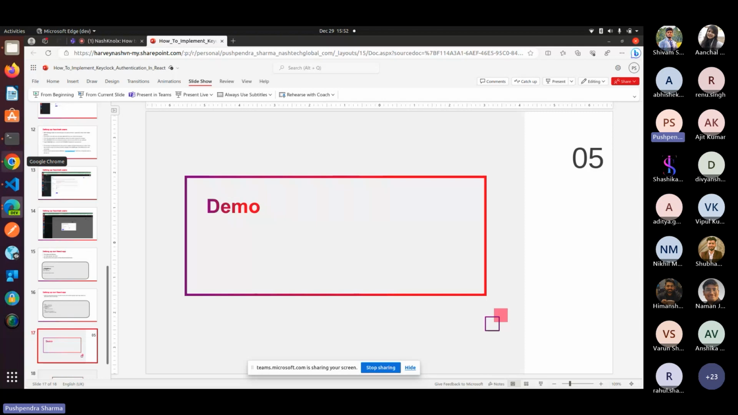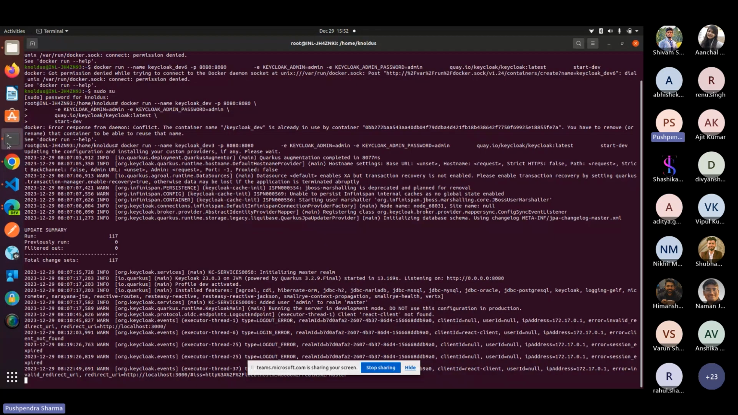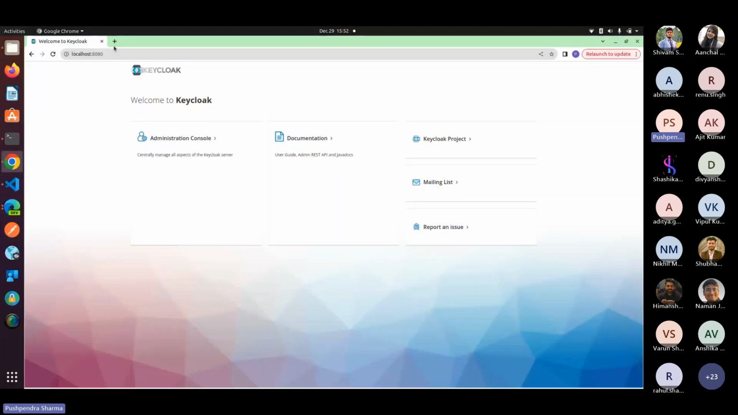So let's start with the terminal section. First step is to run the Keycloak server. I just pasted my command, which I shared in the PPT section. This is the only command required to run the Keycloak server. To save some time, I ran the command earlier, before the session. So this will start our Keycloak server.